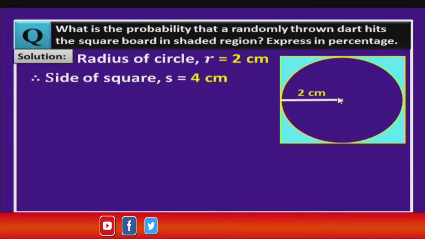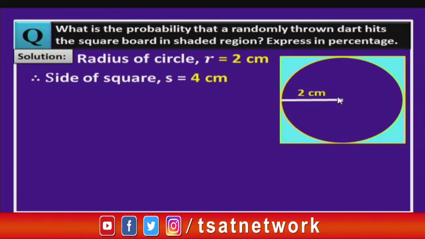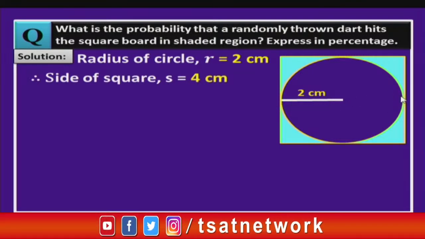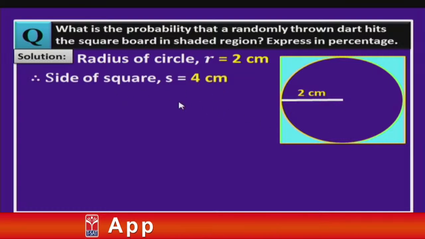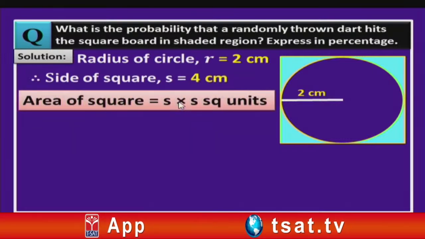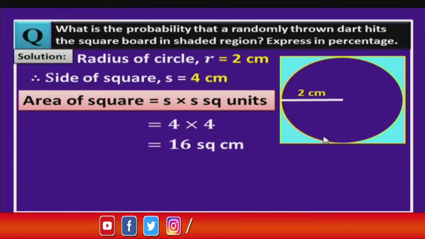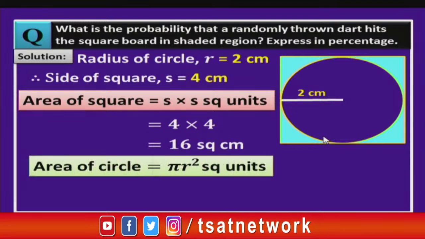Now, let us find out area of square, children. So, for that we first need the side of the square. So, side of the square is 4 centimeters, but why is it 4 centimeters, children? Because the radius of the circle is 2 centimeters. What is its diameter? 4. So, here the diameter of this circle is nothing but the side of the square. So, that is why the square side is 4 centimeters, and we know that area of a square is side into side square units. So, now apply the value of side here, we get 4 into 4, that is 16 square centimeters. Now, let us find the area of circle.